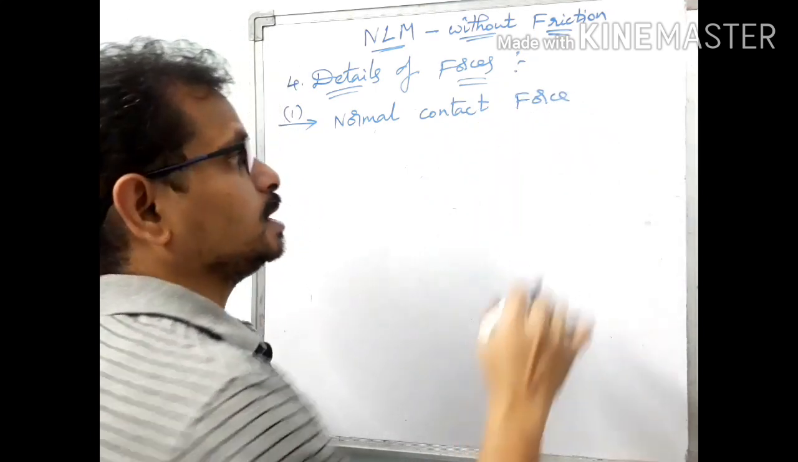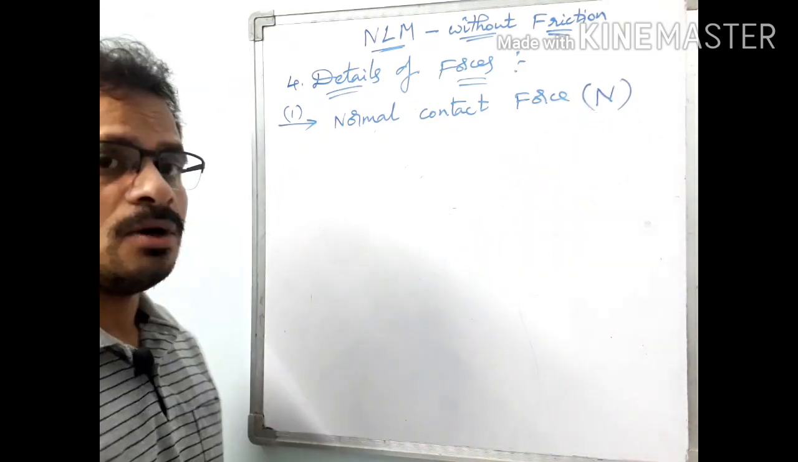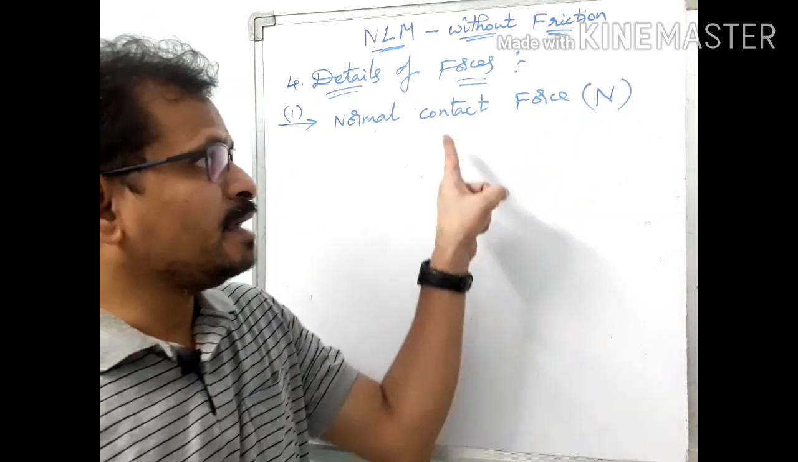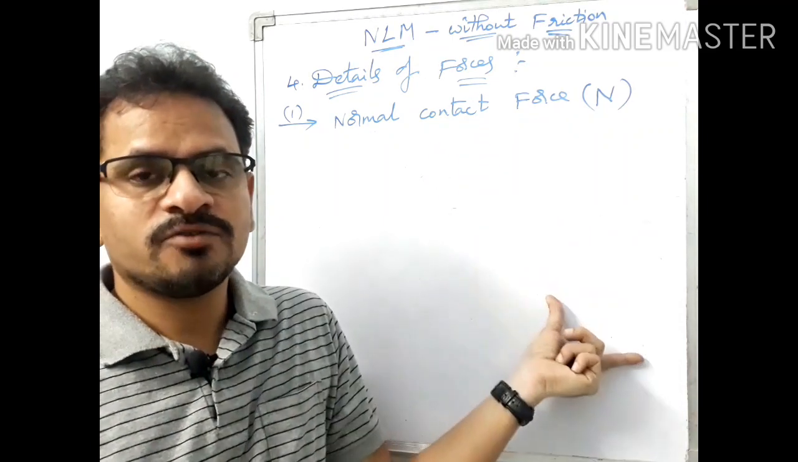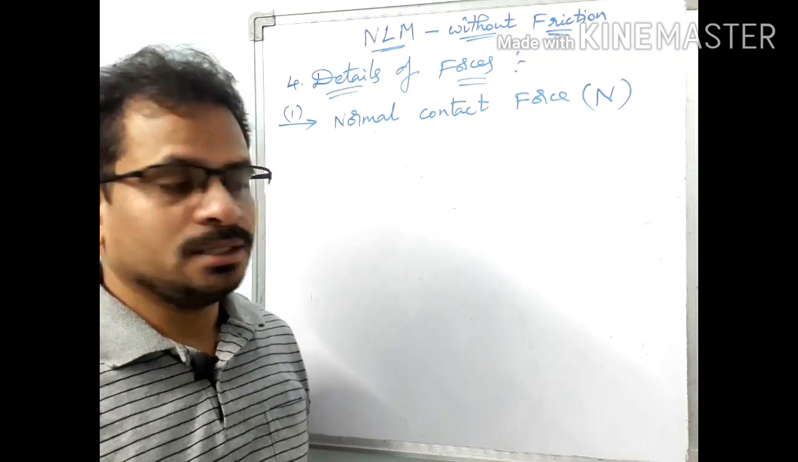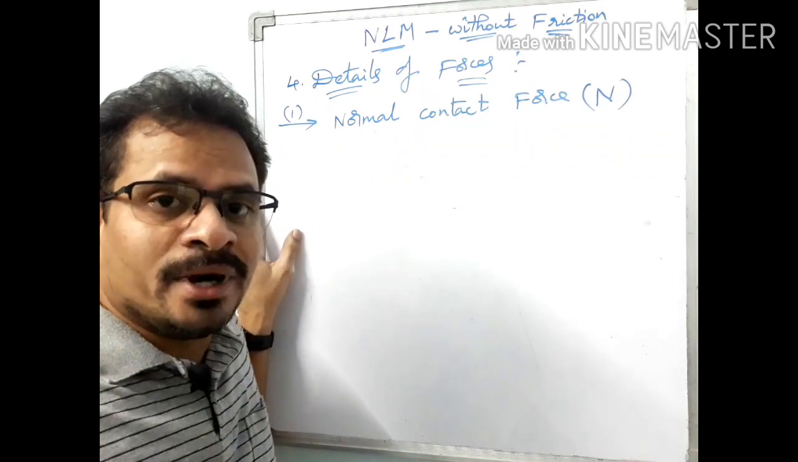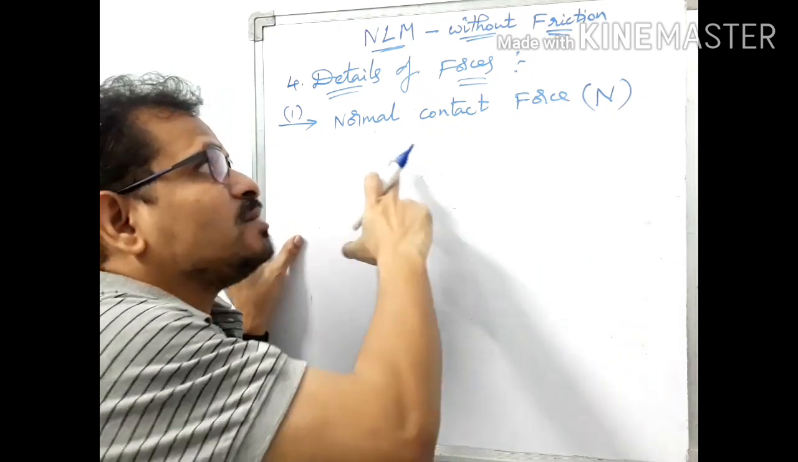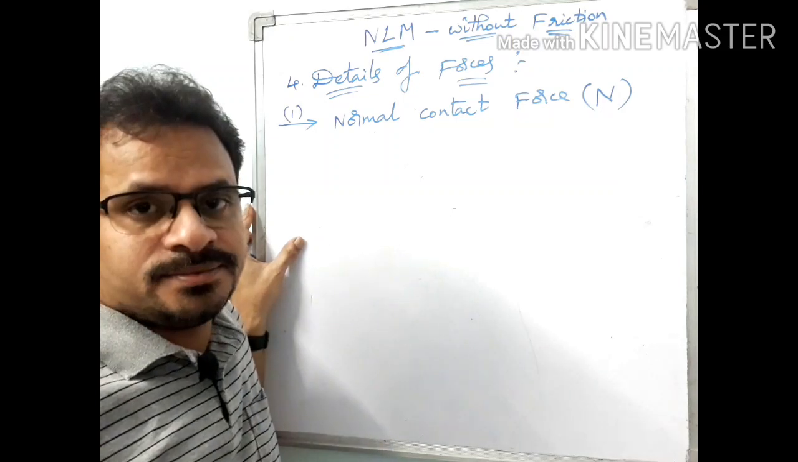Normal contact force is symbolized with capital letter N. So what is a normal contact force? In the name itself it is there, it is a contact force. So surely this is not electrostatic force or magnetic force, no? It is a contact force. And how does it act on a body? It acts on a body normal to the plane of contact.